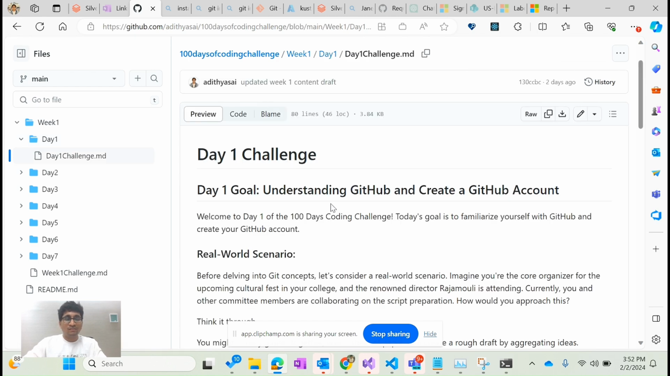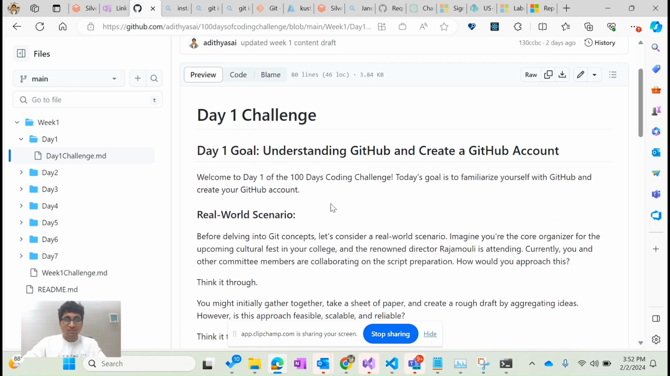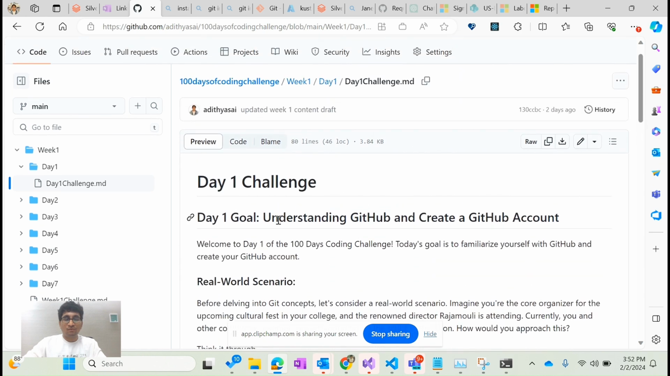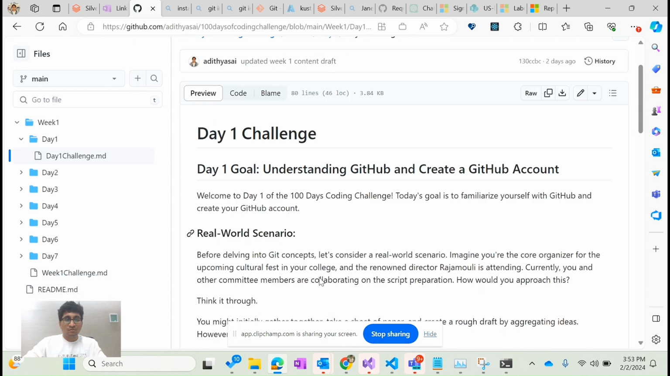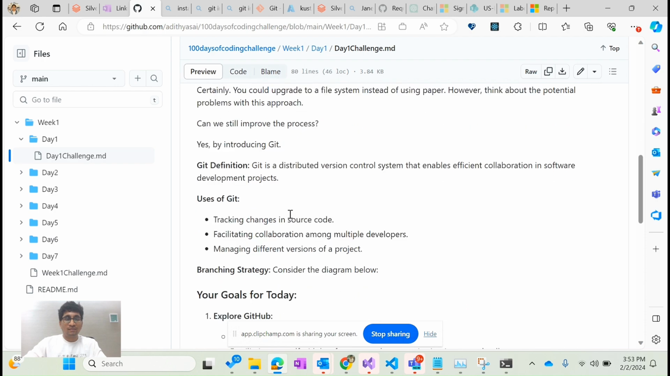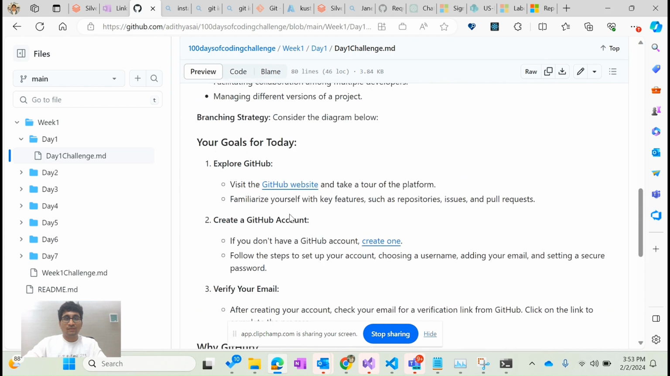If any other files are required, like a sample repository or sample code, I'll upload that in that specific folder itself. The day one challenge has one specific goal: understanding what GitHub is and creating a GitHub account. You just read through all this content, and once this is done, the goal will be to create your own GitHub account.